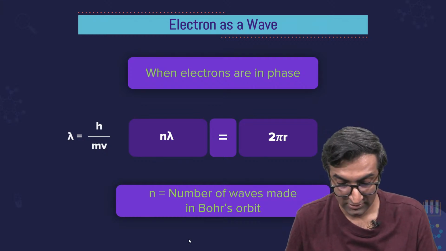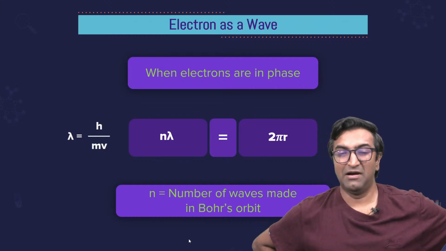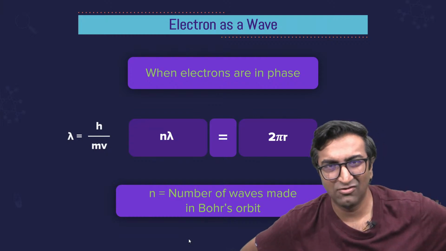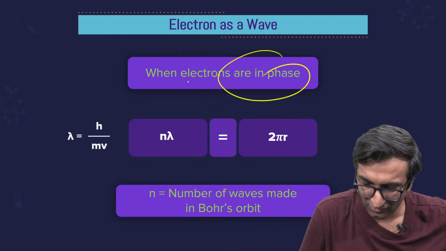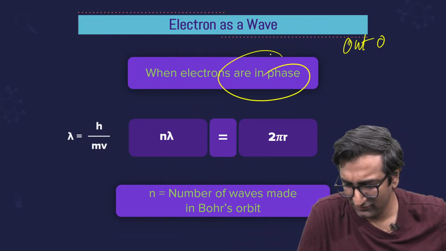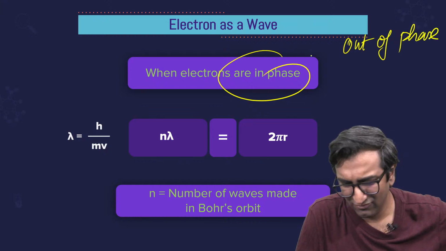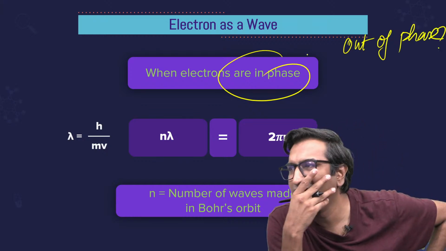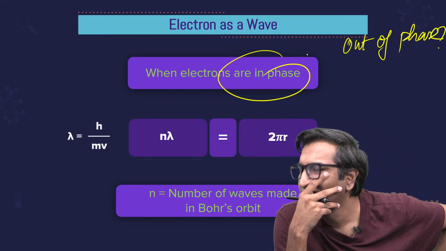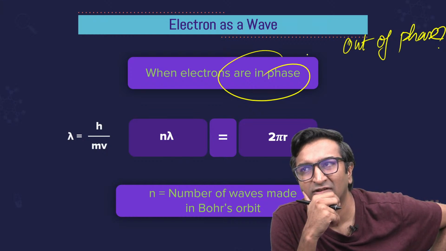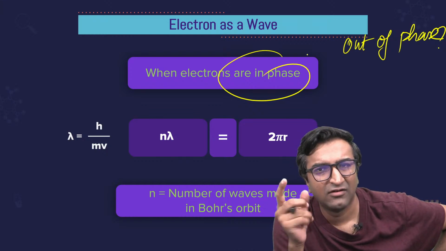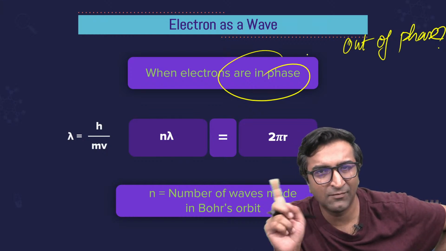Okay? Let's now talk about electron as a wave. I have written something strange here: in phase. Do you know what this is? What is the meaning of in phase or out of phase? Have you ever heard of these terms? In phase, out of phase, phase. What does it mean? Phase. Current or voltage are out of phase by 90 degrees.